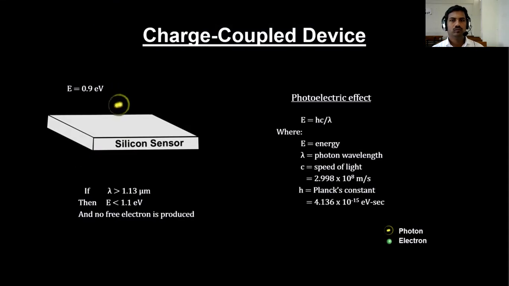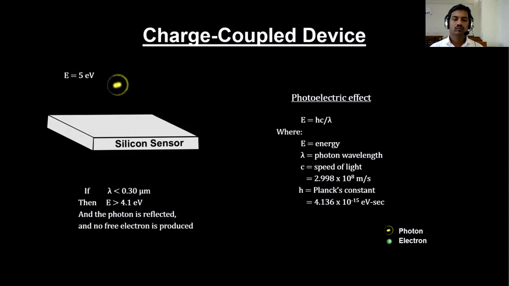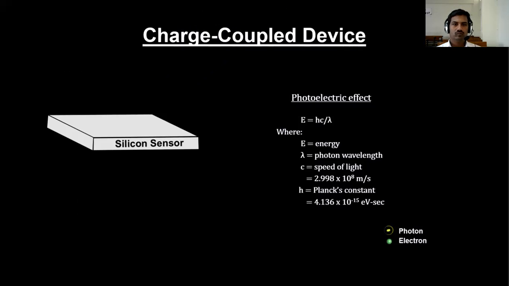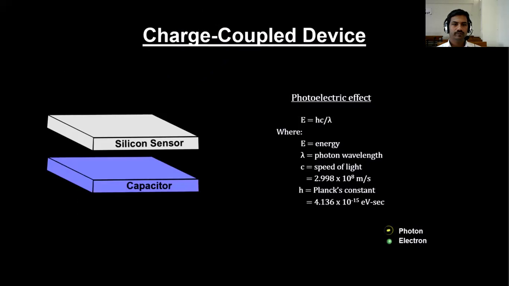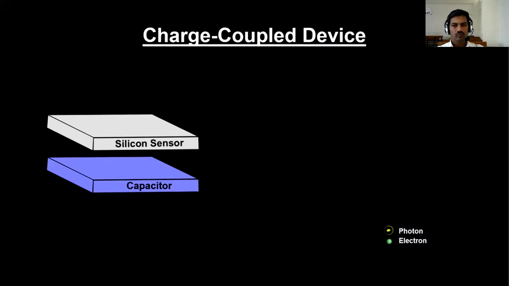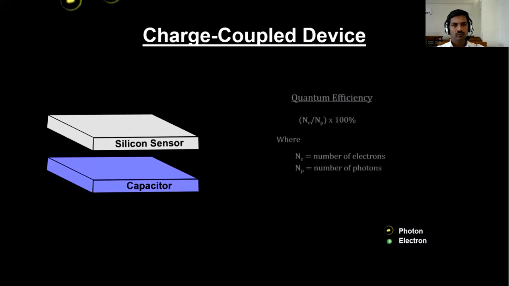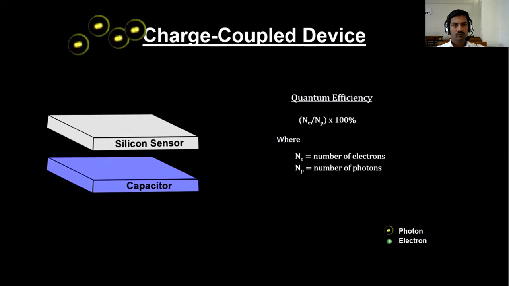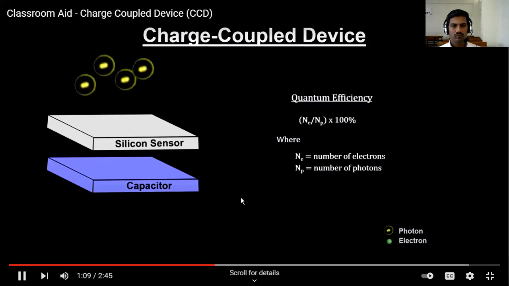CCDs use a thin wafer of silicon to produce electrons from photons because silicon easily releases electrons with visible light. A tiny positively charged capacitor is attached to the silicon wafer in order to collect the freed electrons. If we get one electron for each photon in the range, we'd have 100% quantum efficiency.